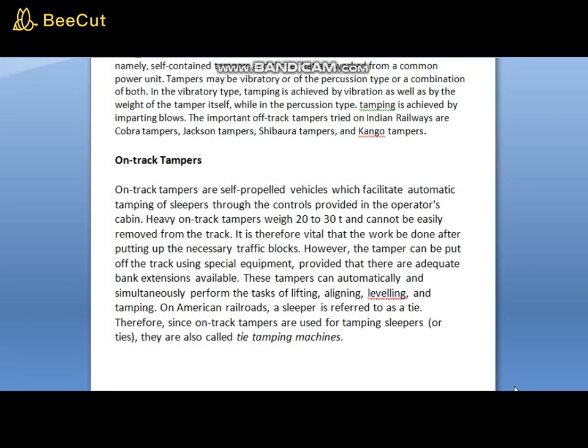On American railroads, a sleeper is referred to as a tie. Therefore, since on-track tampers are used for tamping sleepers or ties, they are also called tie tamping machines.